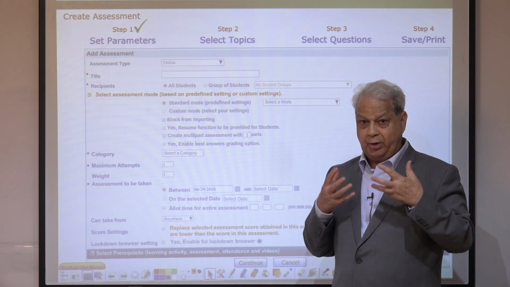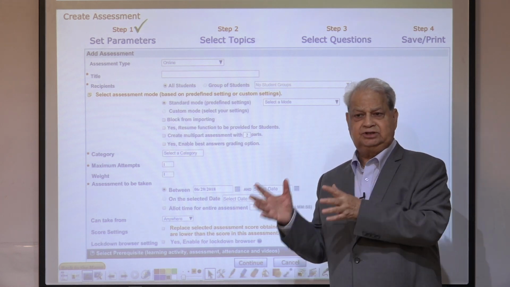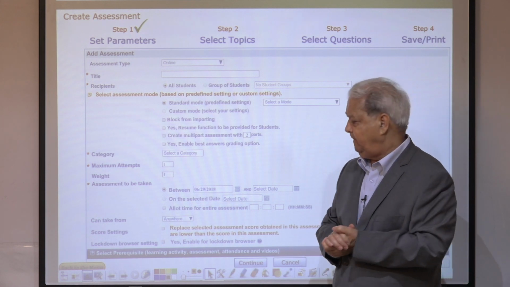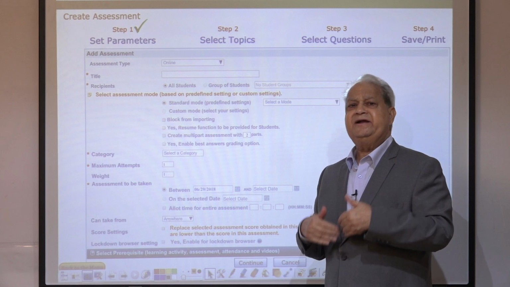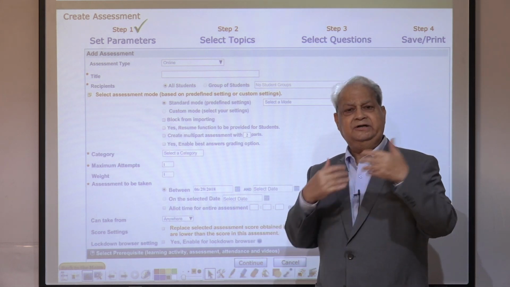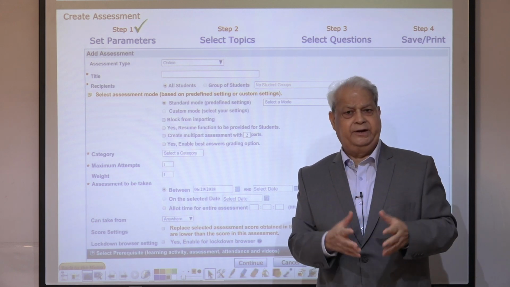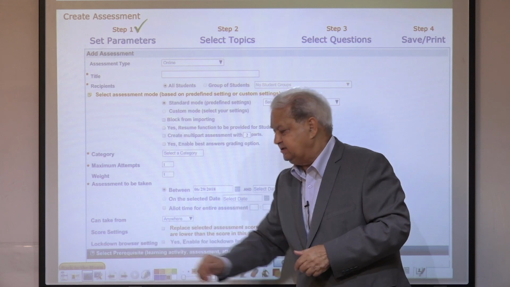Okay, you can actually monitor the student taking the assessment remotely. We have the system already built in our platform. Lastly, you have select prerequisite. Do you require any student to do something before he comes to the assessment, like studying tutorials, studying homework, and so on and on? Do you require them to do that before they come? So that also the teacher can set up.